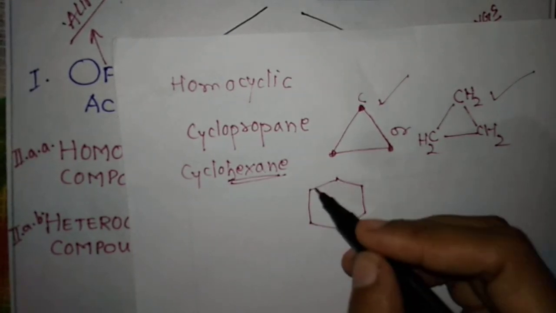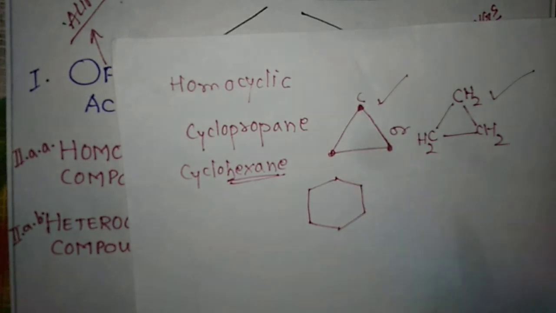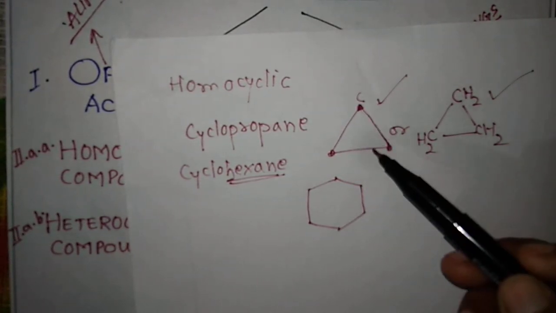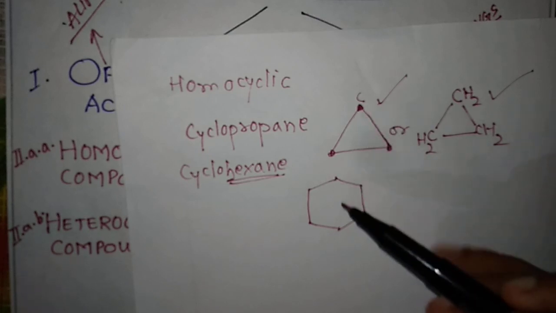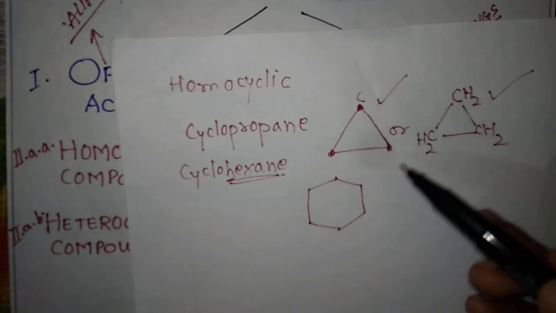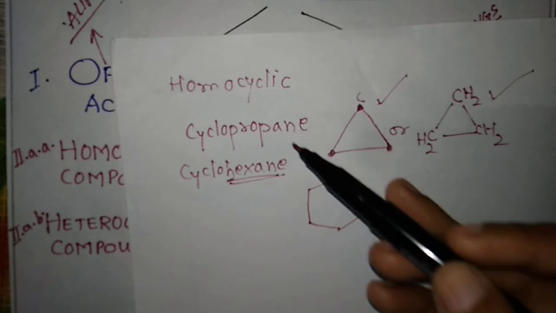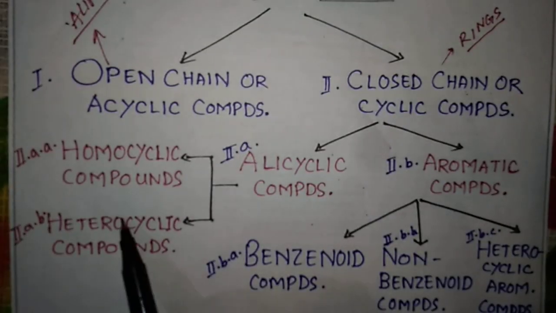So you can see everywhere carbon is there, so that's why they are known as the homocyclic compounds, because the ring consists of the same nature of atoms. If it is carbon, everywhere there is carbon and it is a ring compound, so it is categorized as homocyclic. Then we come to the heterocyclic compound.